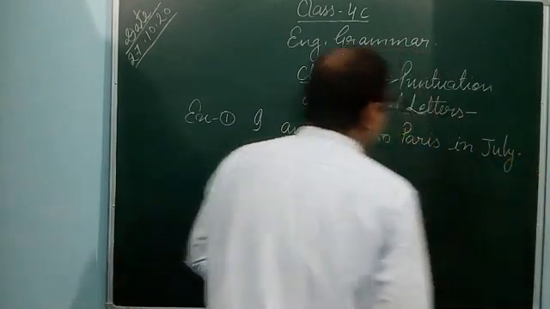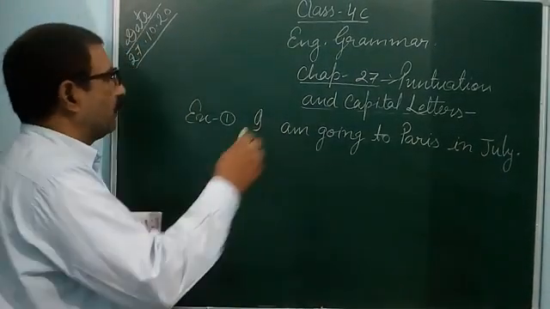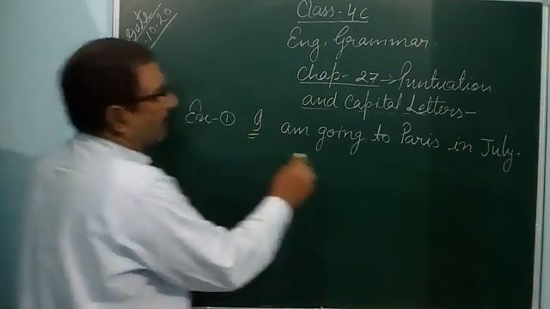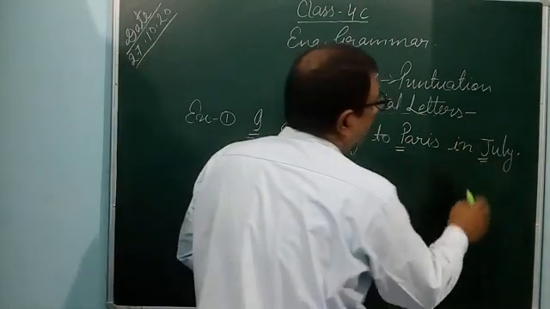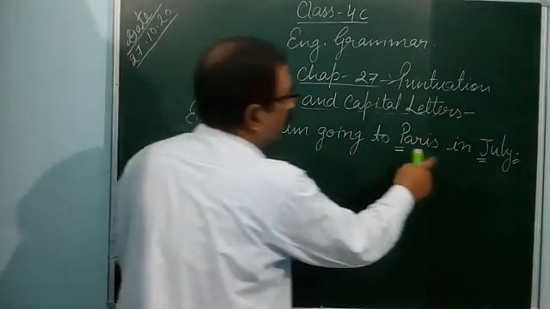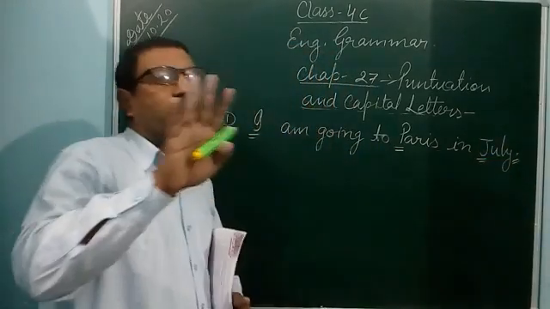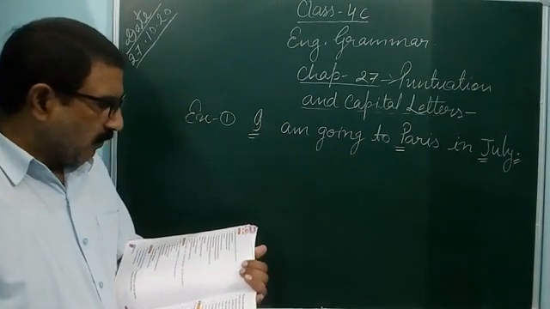At the end of the sentence, you put a full stop. See, I capital letter, Paris P capital letter, and July J capital letter, and the full stop. So 1, 2, 3, 4. So 4 places are there. You have to use the punctuation marks.